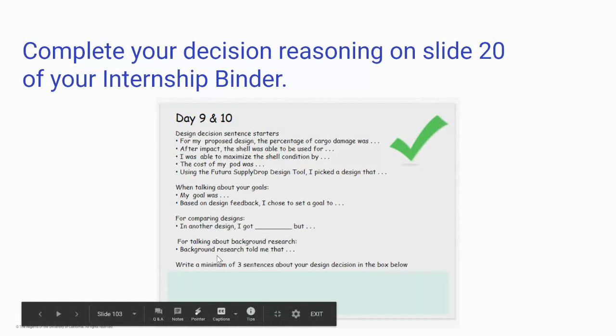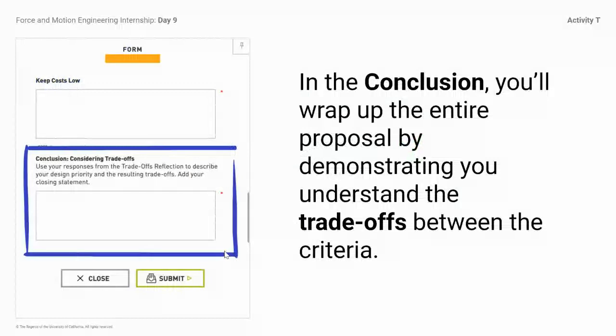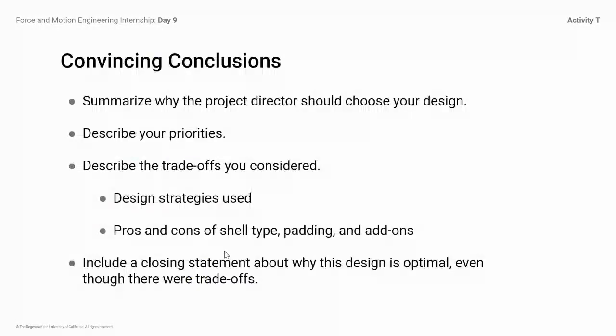Here are sentence starters. I'd like a minimum of 3 sentences. If you pull 1 sentence starter from each one of these categories, that'll give you 4 sentences right there. Nice and easy. Then you'll move on to the conclusion, where you will wrap up the entire proposal by demonstrating you understand the trade-offs between the criteria.